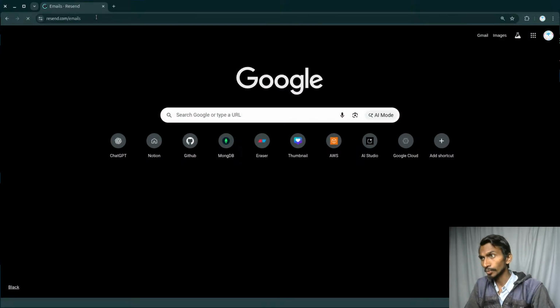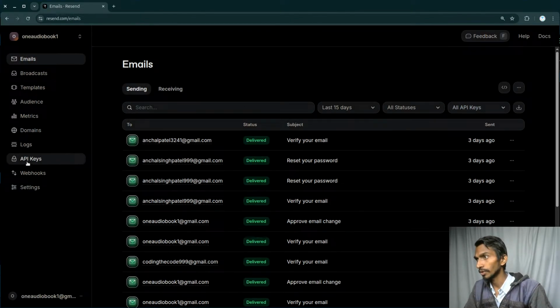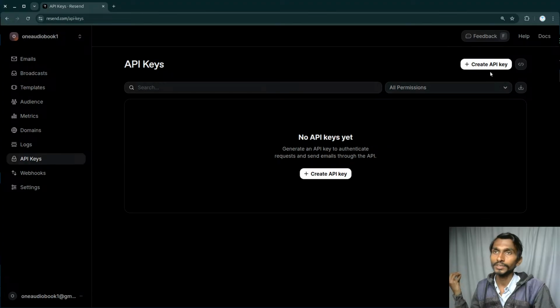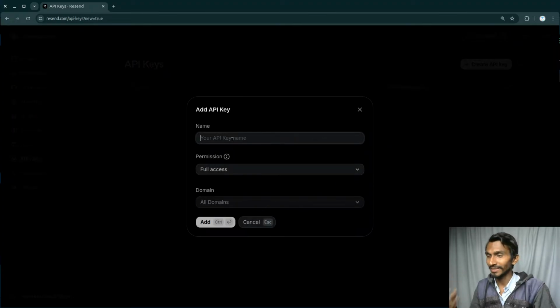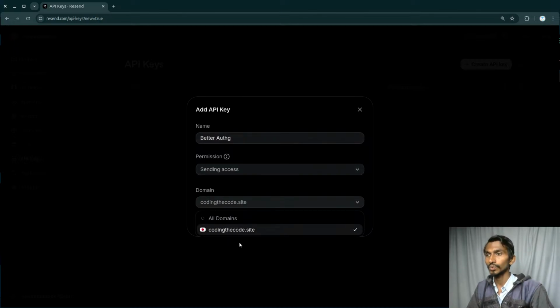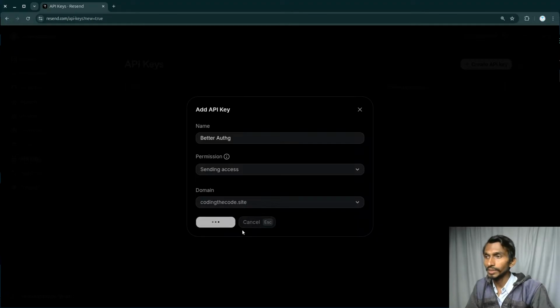Let's complete this particular project really quickly. I hope it's not going to take lots of time. It will still take an hour, lots of time in the sense of testing the API. Or let's make it better auth. Access is just going to be sending all domains, not just coding the code. This will be fine. Let's create it.